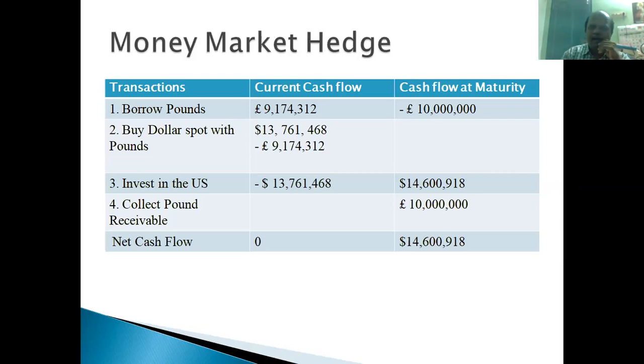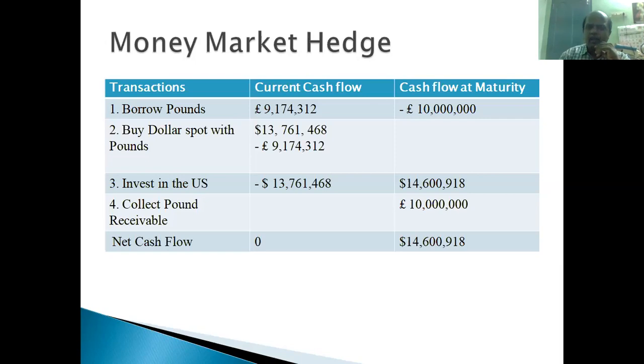The second transaction is to buy dollars spot with pounds. They exchange these pounds for American dollars. When they do this, they will be getting $13,761,468, right? So they are giving 9,174,312 pounds and getting these US dollars. We write US dollars as positive and pounds as negative, because we are going to give the pounds and receive the American dollars.